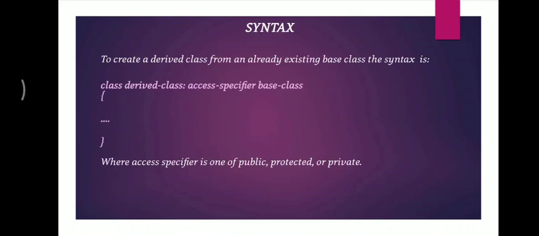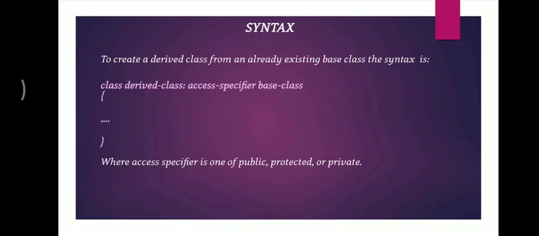Now we come to the syntax. We have discussed what inheritance is, but how is it implemented? You can see the syntax: first we write the name of the derived class, then put a colon, then the access specifier, and then the name of the base class. As we all know, there are three kinds of access specifiers, that is public, protected and private, that implement the concept of abstraction.